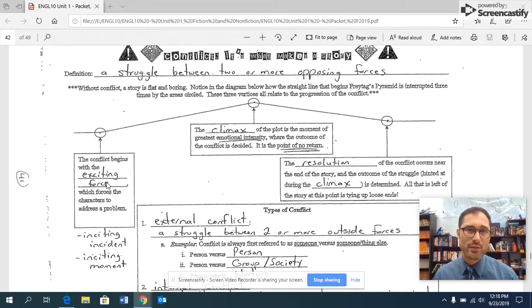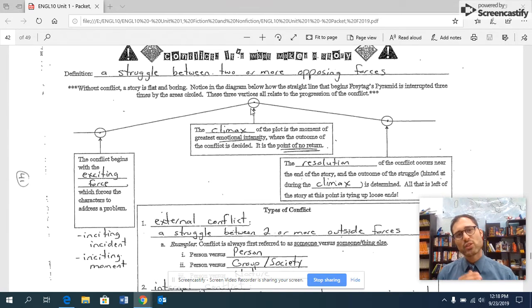So we're looking at the exciting force, also called the inciting incident or the inciting moment. That's where the problem starts, where the opponents meet each other, where the character is faced with a question, or where the character first becomes stranded on an island, wherever the problem would start. This builds to our climax, where the character is face to face with his or her issues.